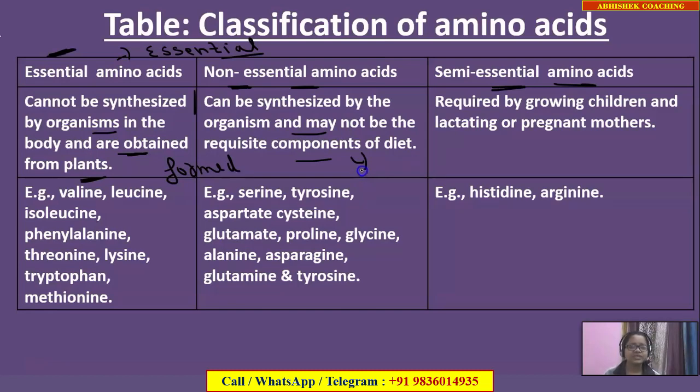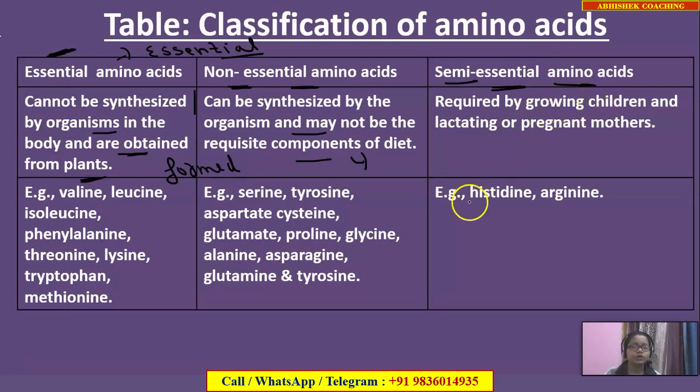That means they are synthesized by our body, or by the organism, whatever we are saying, and they are not the main component of the diet. So these are non-essential. Now moving to the next one, that is the semi-essential amino acids. You can easily remember that semi-essential amino acids are those which are required by the growing children.